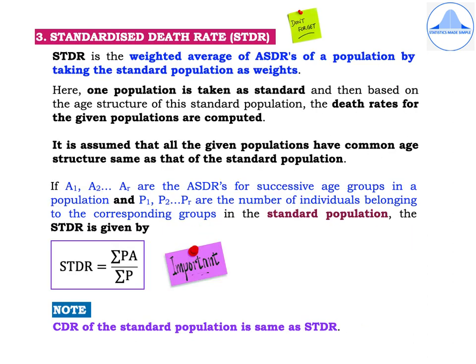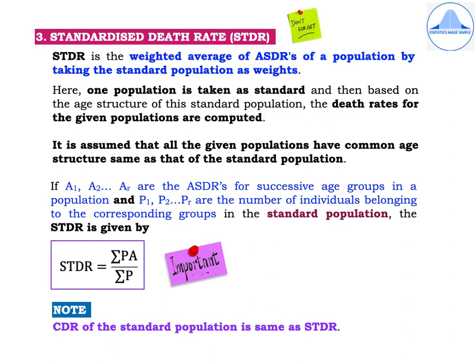We will now learn the third and the most important measure of mortality, which is the standardized death rate. STDR is the weighted average of ASDRs of a population by taking the standard population as weights. Here, one population is taken as standard, and then based on the age structure of this standard population, the death rates for the given populations are computed.